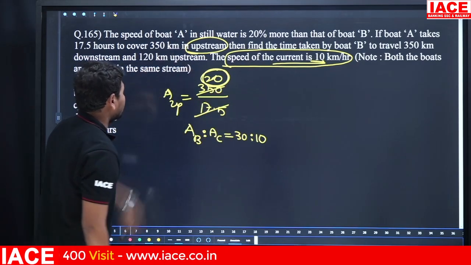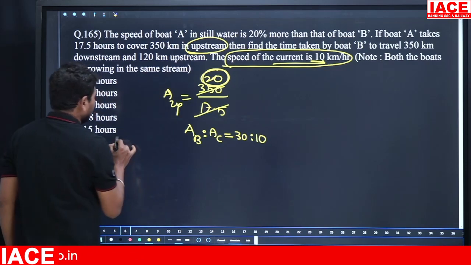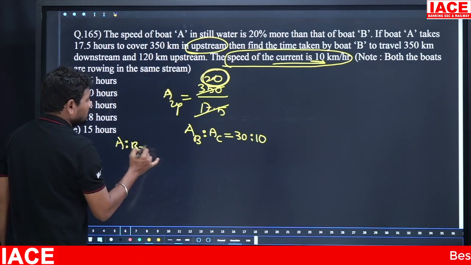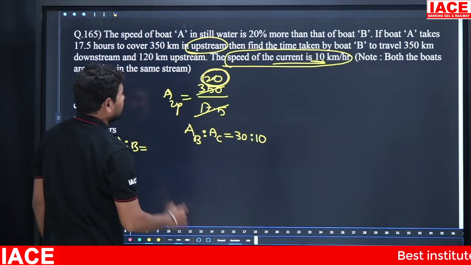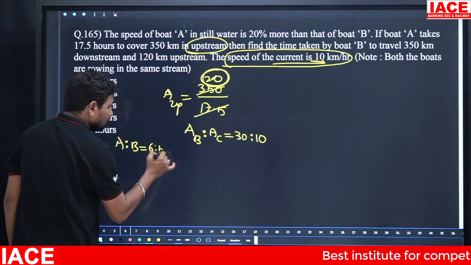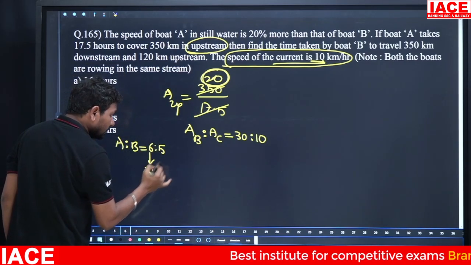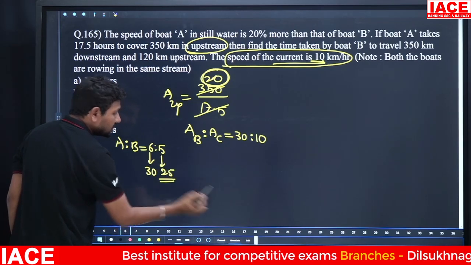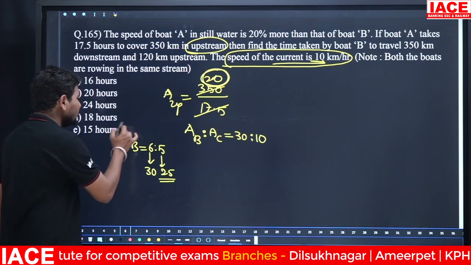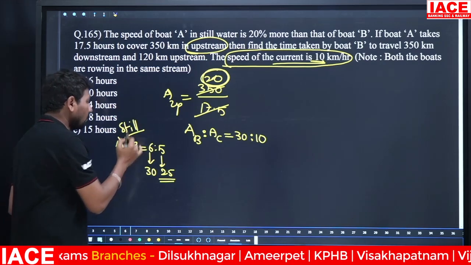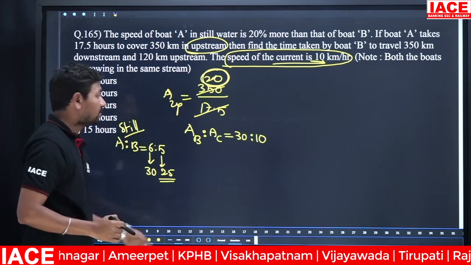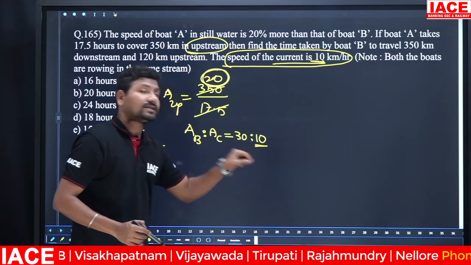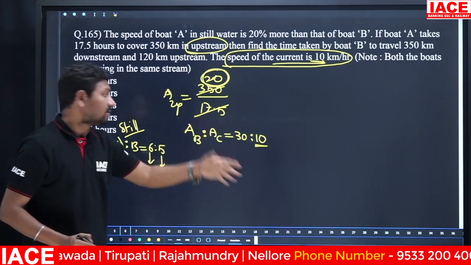Now A's still water speed. Between A and B there is a ratio. How much percentage more? 20% more means 6 is to 5. 6 parts is equal to 30, so 5 parts is equal to 25 kmph. Still water, boat B's speed is 25 kmph, and the water speed we can consider the same for both cases, that means 10.